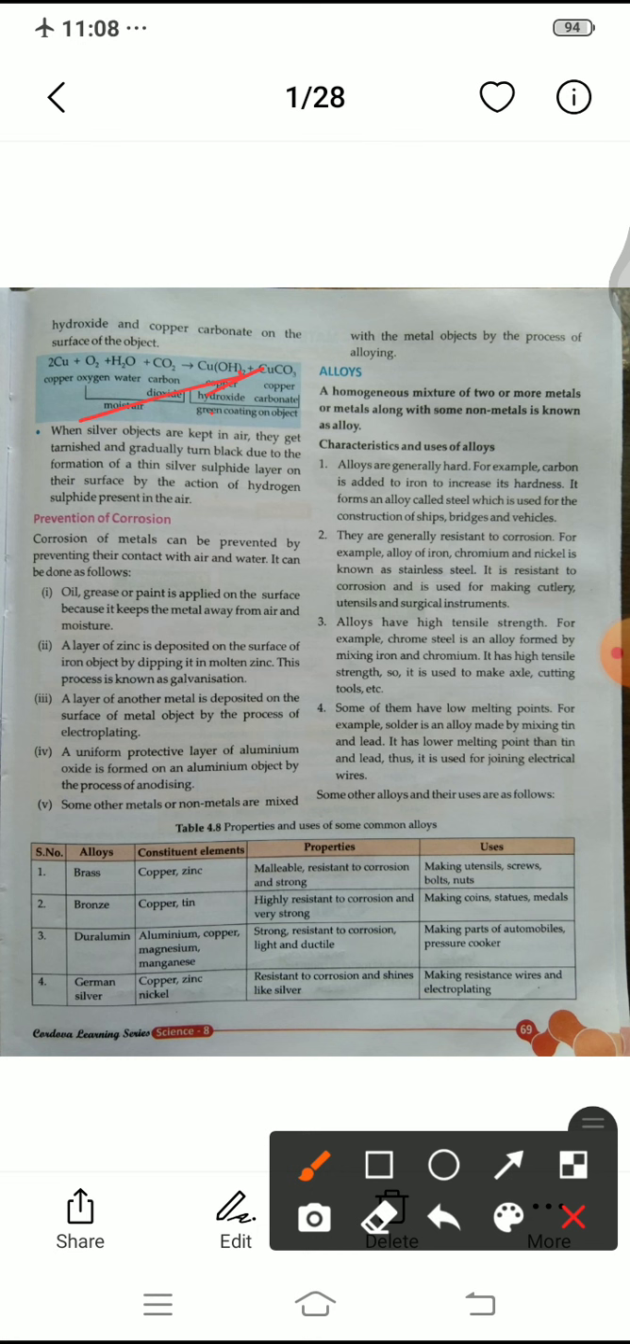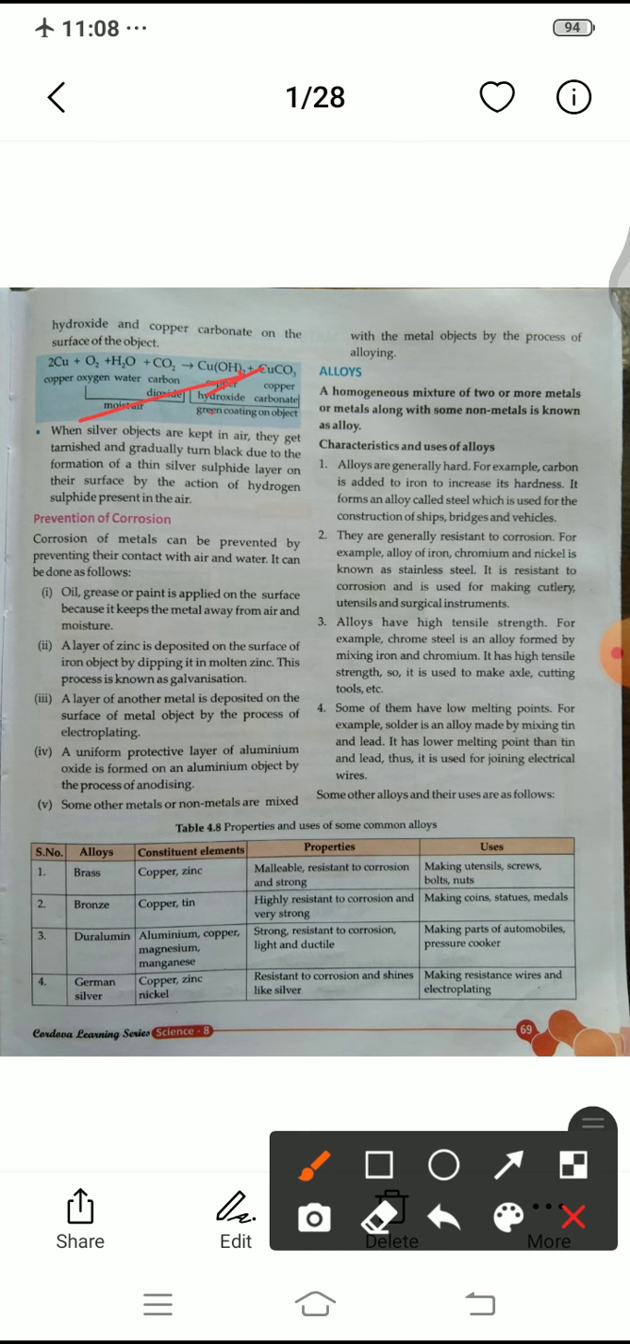Okay dear, now next silver also. Ladies are wearing silver jewelry most of the time. So when silver objects are kept in air, they get tarnished, and tarnished means its shine decreases and gradually turns black due to the formation of a thin silver sulfide layer on the surface by the action of hydrogen sulfide present in the air. Hydrogen sulfide is always present in the air, and when the silver comes in contact with air, it reacts with hydrogen sulfide.